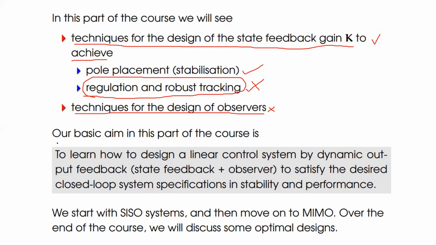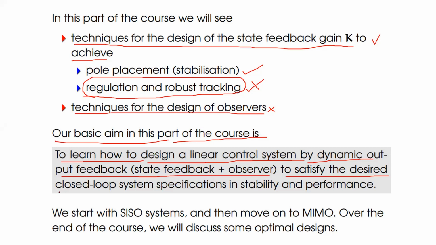Now let us come to the concept. Our basic aim in this part of the course is to learn how to design a linear control system by a dynamic output feedback. That means both the state feedback as well as the observer, to satisfy the desired closed loop system specifications in stability and performance. So before connection of the state feedback, what is the location of the poles? Based on the poles' location, we can say the system is stable or unstable.